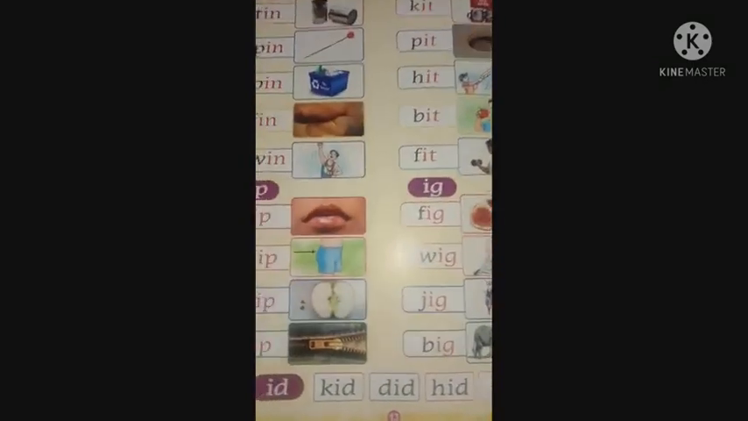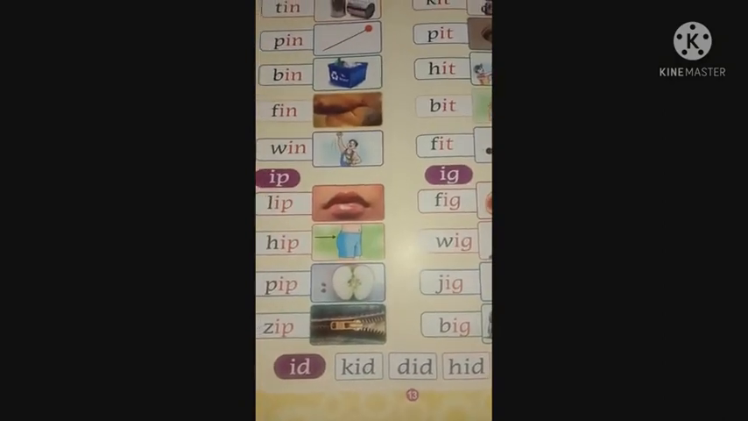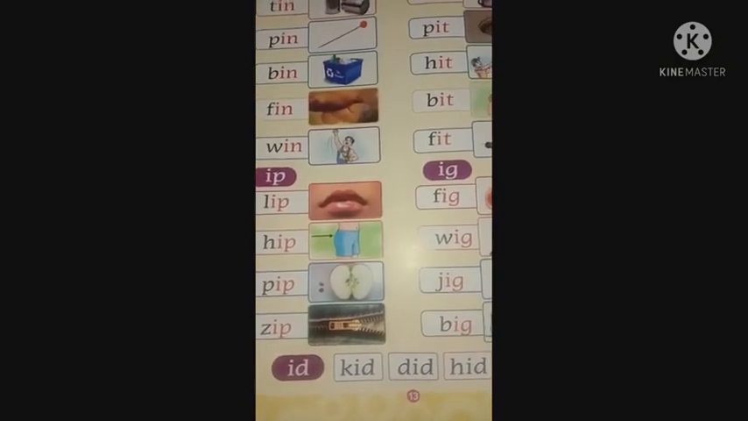Now what you all have to do is revise these three-letter words with the help of their sounds. That's all for today.